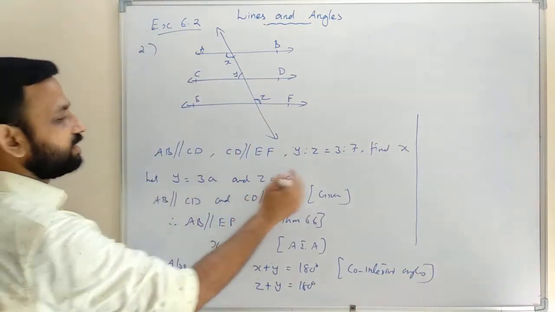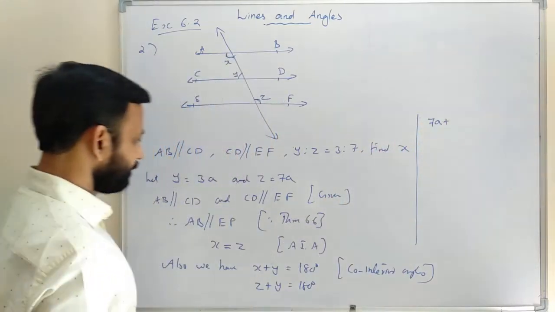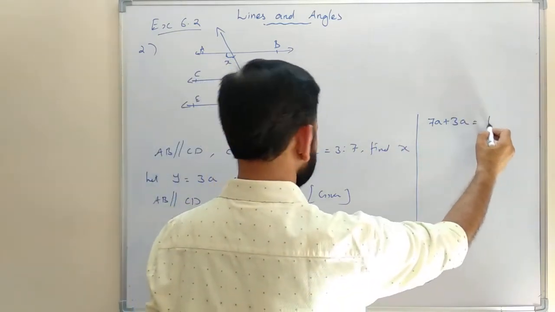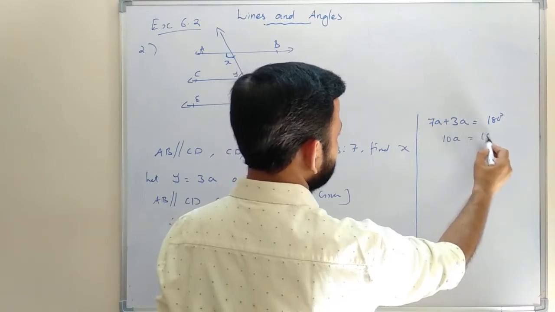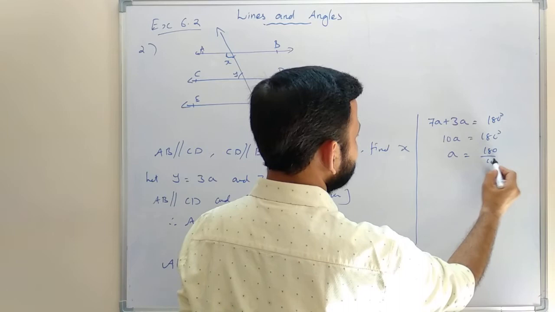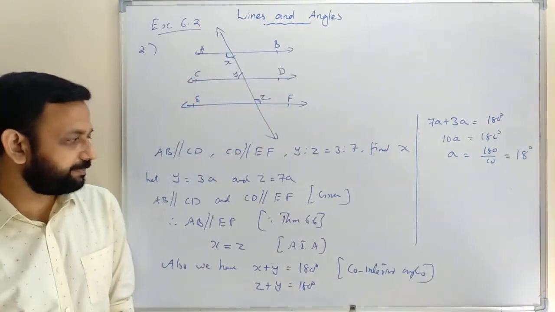And here Z is equal to 7A, and Y is equal to 3A. 7A plus 3A equal to 180. So 7 plus 3, that is 10A is equal to 180 degree. Therefore A is equal to 180 divided by 10, that is equal to 18. So the value of A equal to 18.